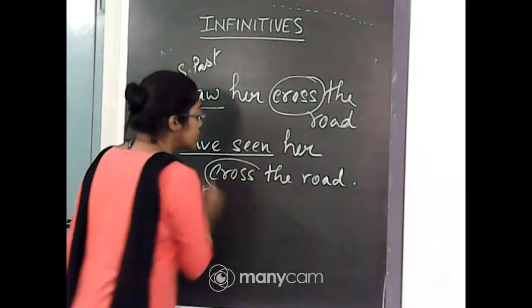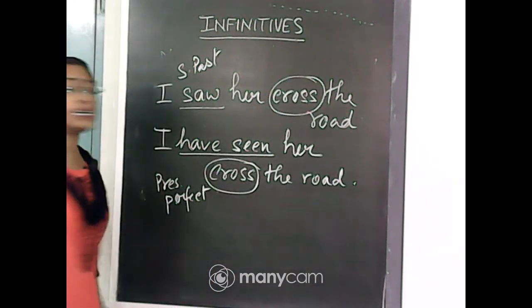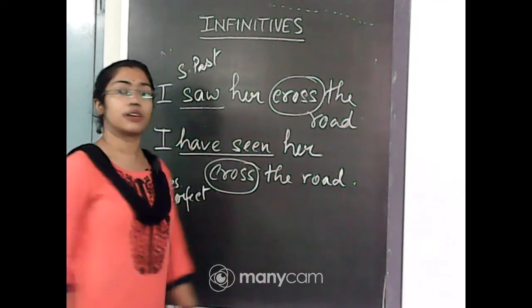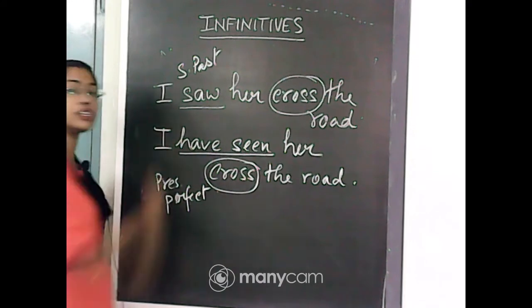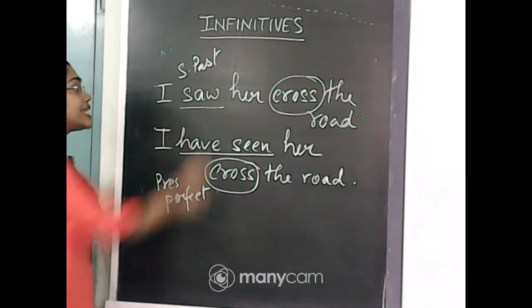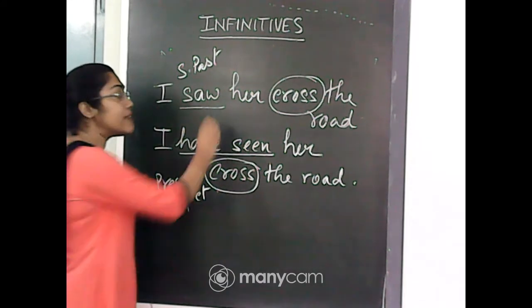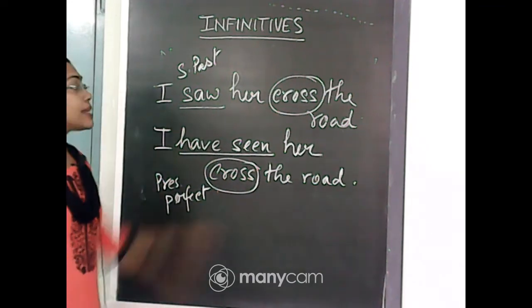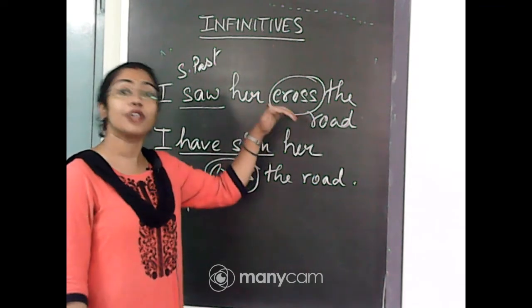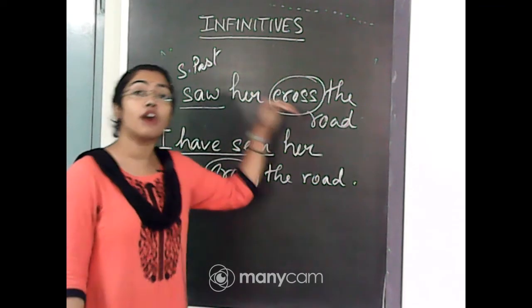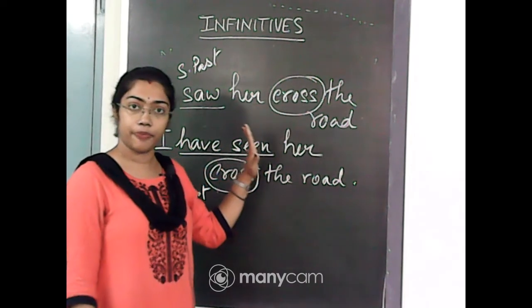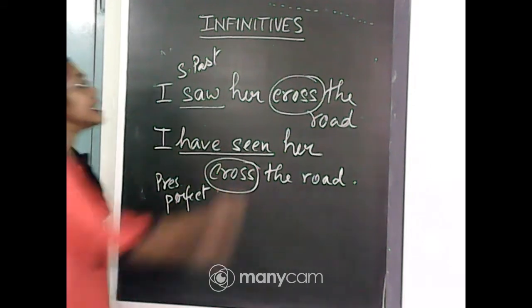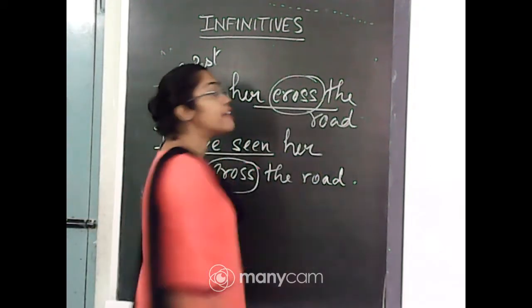See, this is also a verb, but whenever I am changing the sentence, I am not changing this word. This word remains the same. Here also I am using cross, here also I am using cross. But what I am actually changing is the main verb. So the main verb has all the changes, but this verb remains constant because this is a non-finite verb. This is not the main verb. Fine. And see, this is in its plain form.